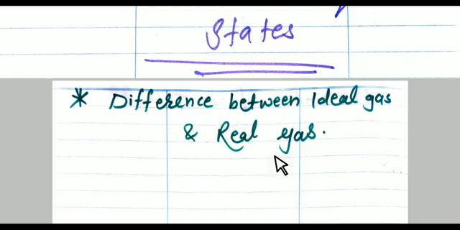If gaseous molecules show no attraction and repulsion, it means that there is a collision without loss of kinetic energy.